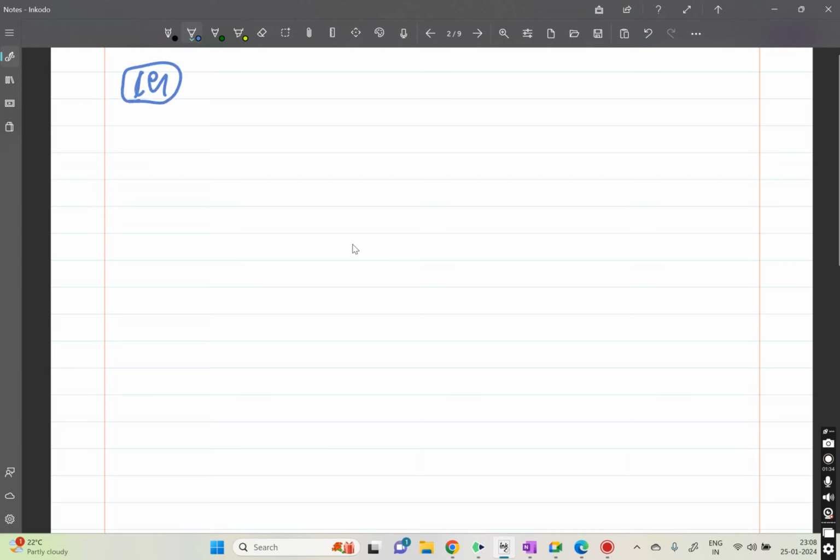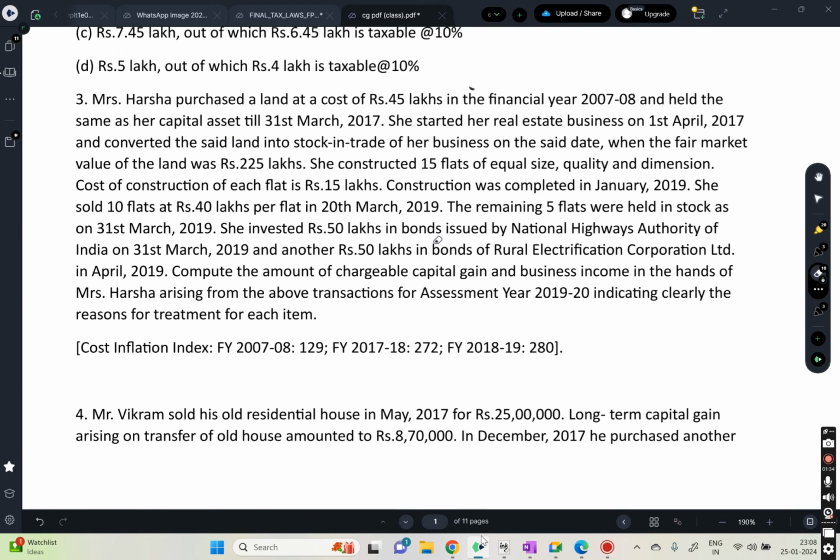Under capital gains, what is FVC in this question? Full value consideration is equal to FMV on the date of conversion.